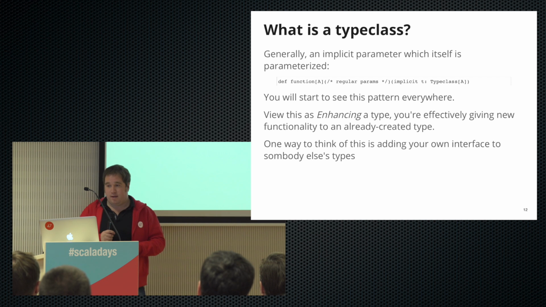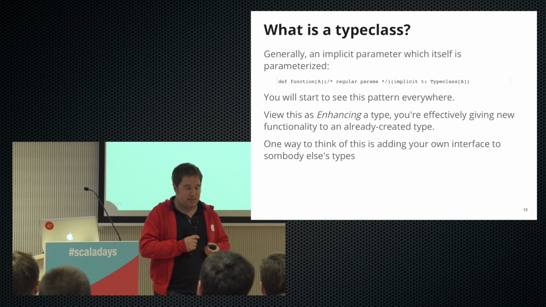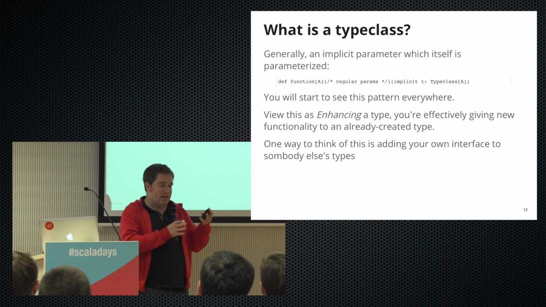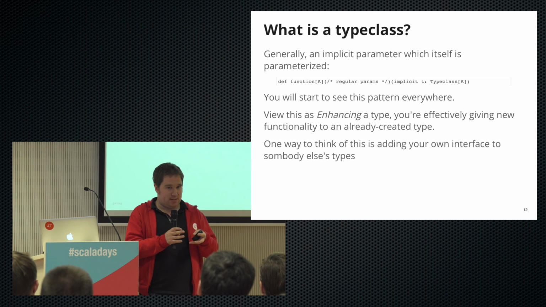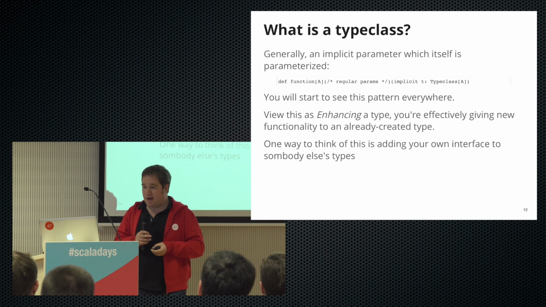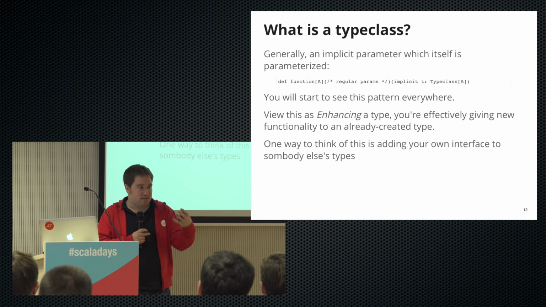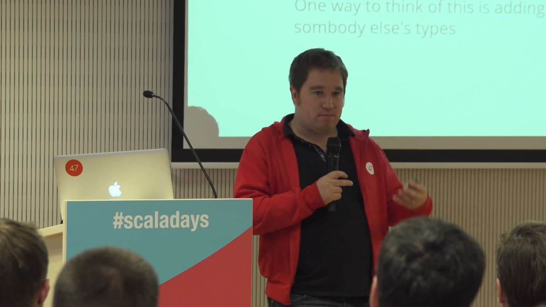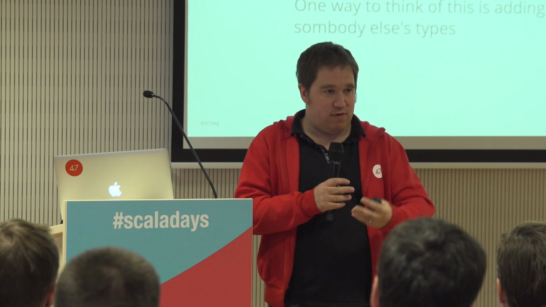And this is quite a nice way I like to work with type classes: you think of this as enhancing the type. We've taken integers in our example, and we've provided our own way to sort these by the rules that we've set. So we can add our own interface onto other people's classes. We didn't write the int type, but we've managed to sort it to the rules we want. And if we create our own brand new type, like the int holder for Java, we can then provide ordering for that.